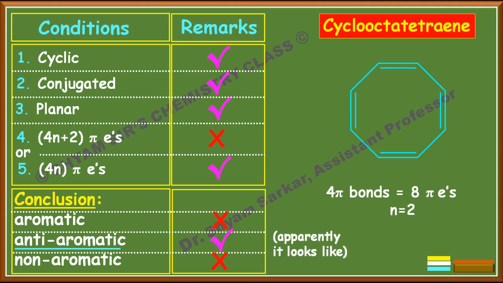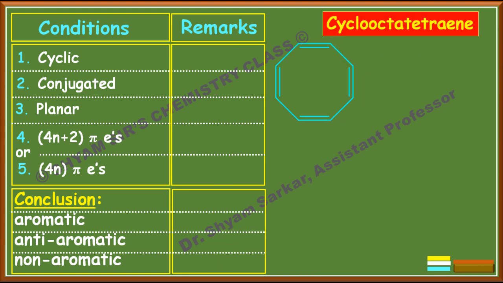So apparently it looks like it should be anti-aromatic from these criteria, but this is an exception. You should very clearly remember that this molecule is an exceptional case. So it does not have an anti-aromatic structure; rather, see how it exists. It exists in the tub form or boat form, you can say. It exists like this because of instability.